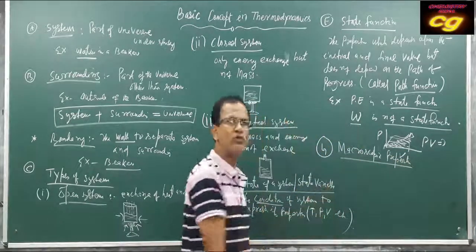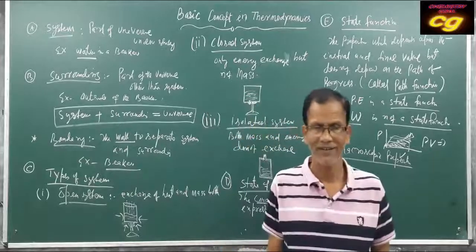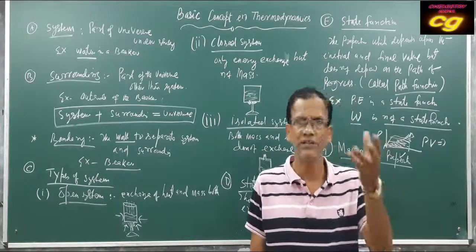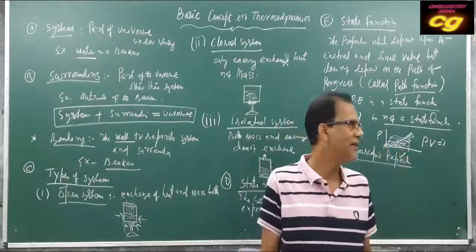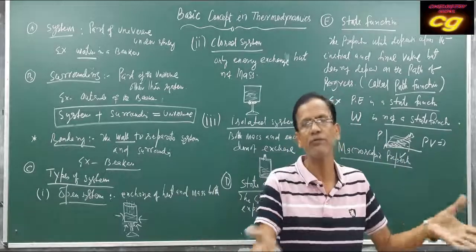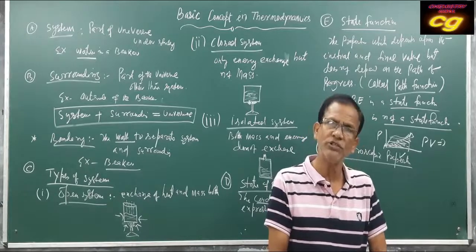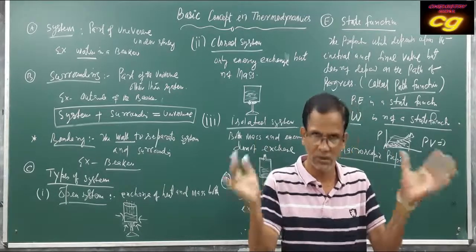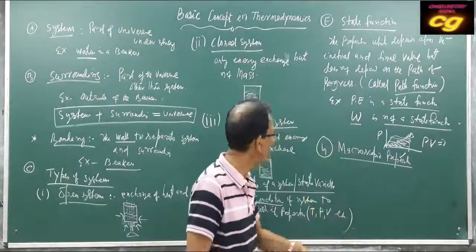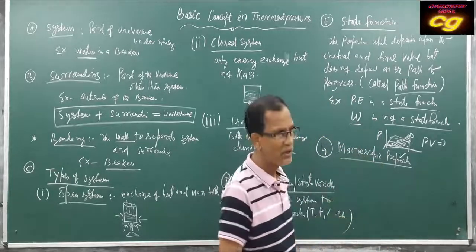Why is it called a macroscopic property? Because the study of an atom is meaningless. When we are considering any system, any matter, it has a large number of atoms and molecules. That's why we are discussing the properties of the system in bulk, not individually.